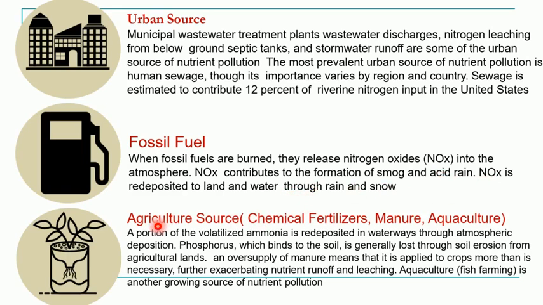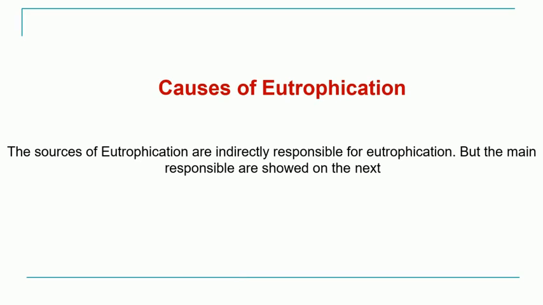The third major non-point source is agricultural source. To increase the productivity of our agricultural fields, we use large quantities of chemical fertilizers and manures. These are not fully utilized by the land or plants, and the remaining nutrients come as runoff from the agricultural field to the water bodies, increasing their nutrient content. So these are the major point and non-point sources.